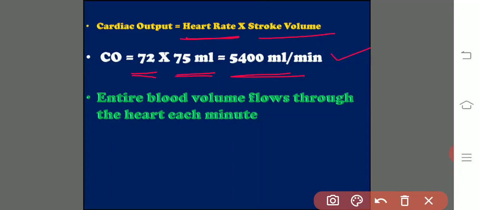So the total amount of blood in adult human beings may be 5 to 6 liters, approximately 5.5. So this is 5.4 liters of blood pumped out per each and every minute. That indicates that the entire blood present in the human body flows through the heart each minute. Simply for our convenience, we will declare it like that.